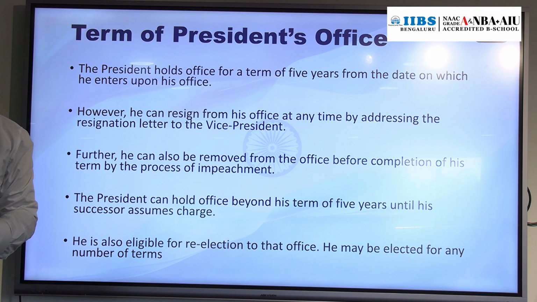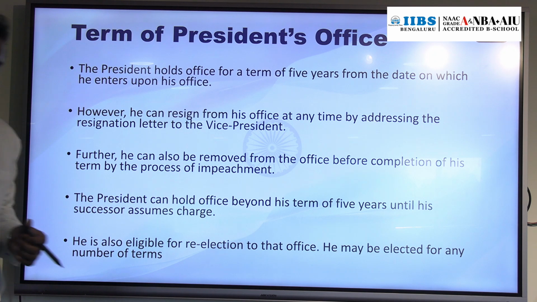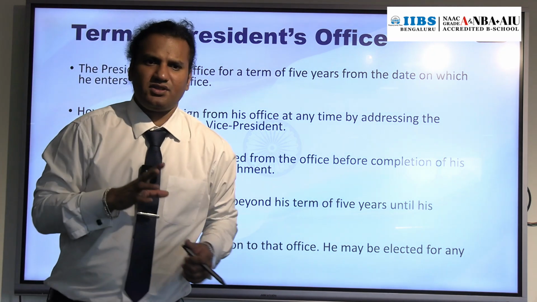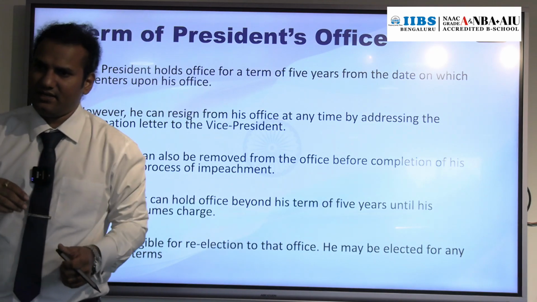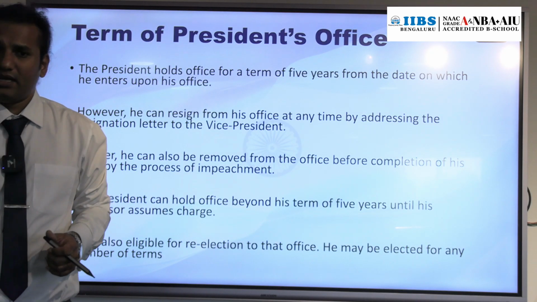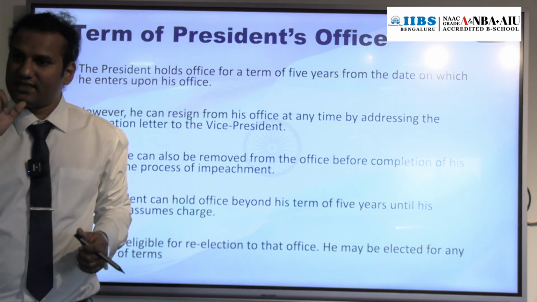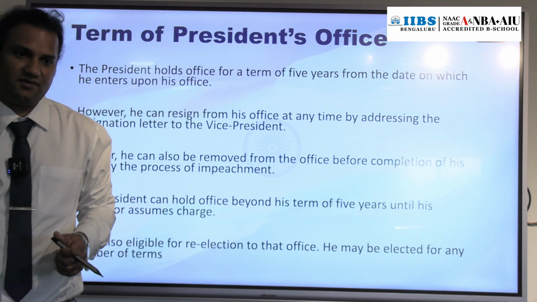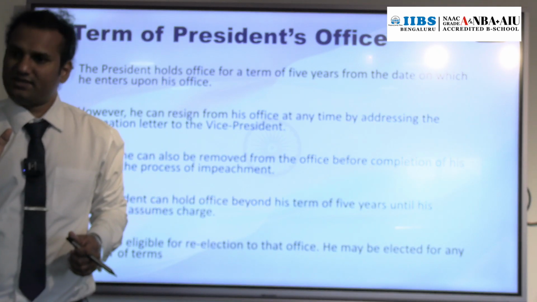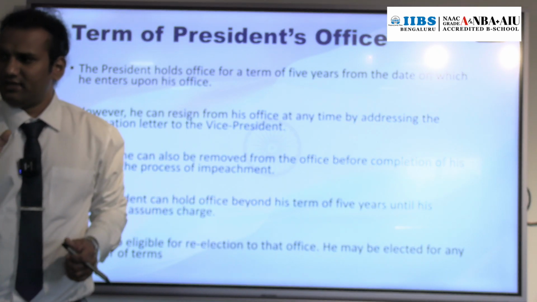Now, whenever there is a vacancy in the office of President, at that time the Election Commission of India has to conduct the election within 6 months from the occurrence of that vacancy. Within 6 months.